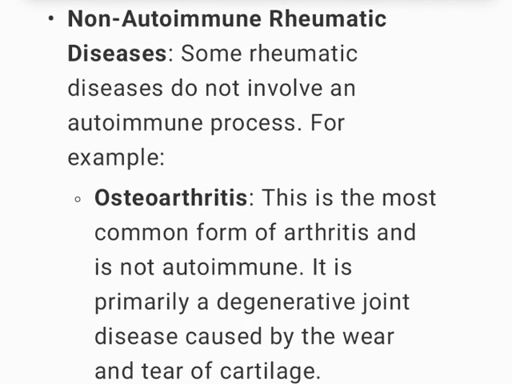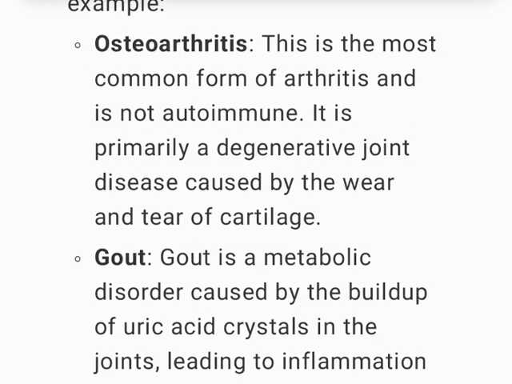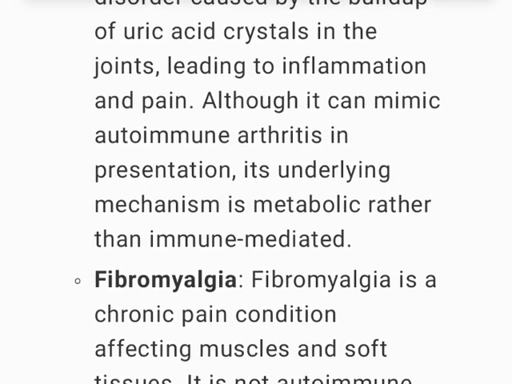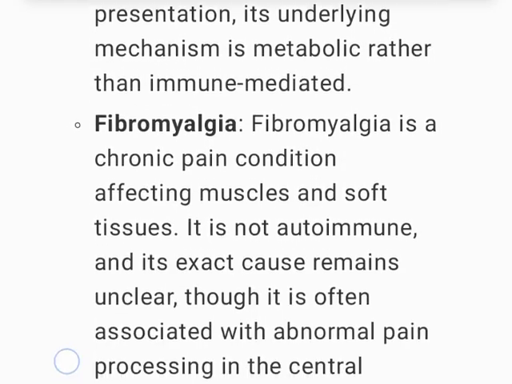Non-autoimmune rheumatic diseases. Some rheumatic diseases do not involve an autoimmune process. For example, osteoarthritis. This is the most common form of arthritis and is not autoimmune. It is primarily a degenerative joint disease caused by the wear and tear of cartilage. Gout. Gout is a metabolic disorder caused by the buildup of uric acid crystals in the joints, leading to inflammation and pain. Although it can mimic autoimmune arthritis in presentation, its underlying mechanism is metabolic rather than immune-mediated.